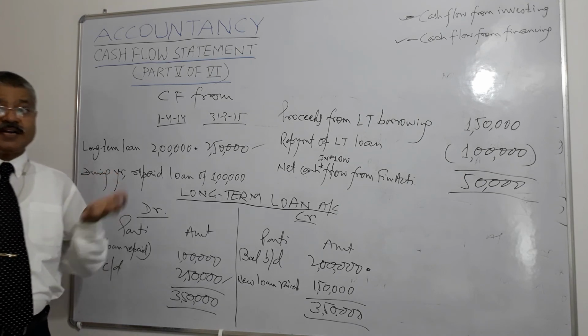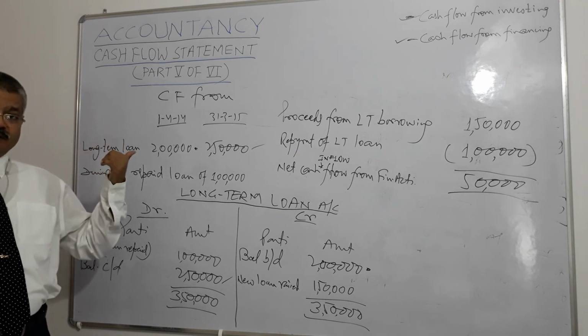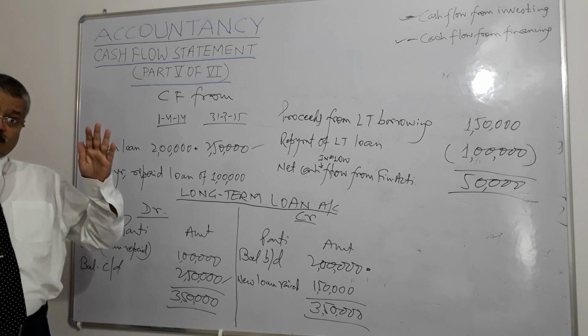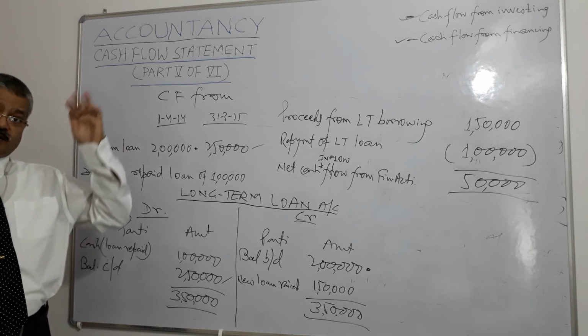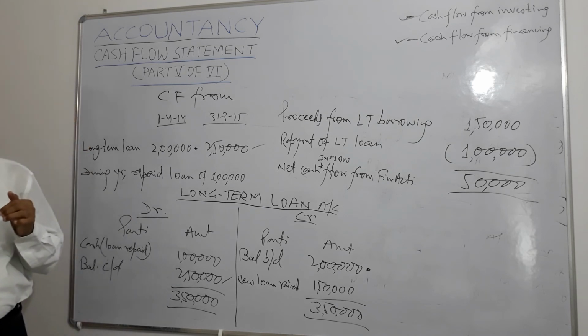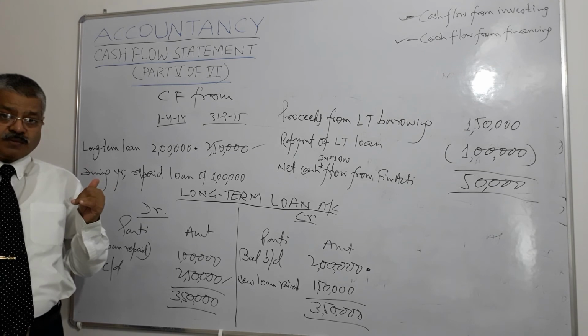So in that what did we see? We saw on the debit side of machinery account that balance brought down was 50,000. That was opening balance of the machinery. And P&L, what profit we had booked?